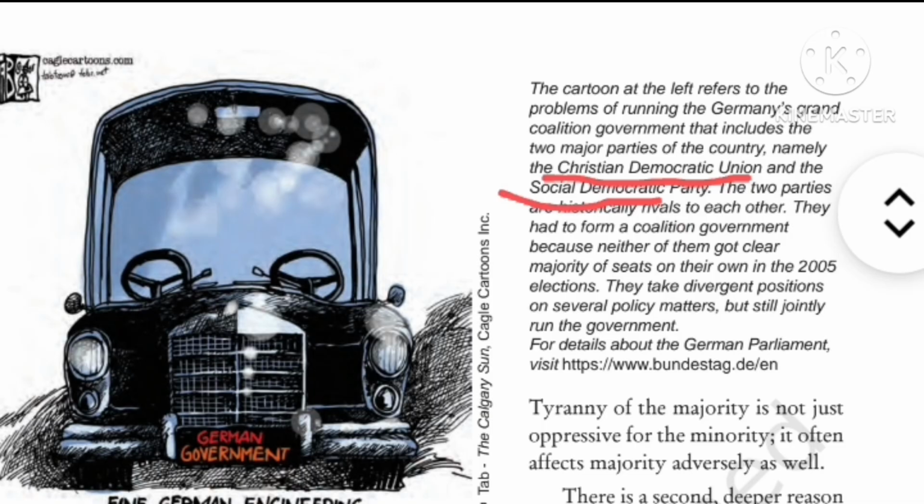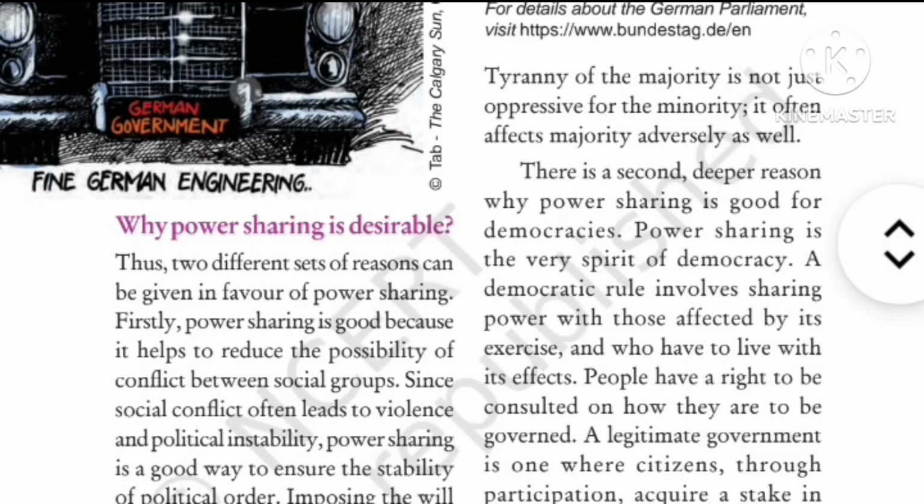So the second topic is again important: why power sharing is desirable. Look, two reasons are there. In the last paragraph, a highlighted word is written in red color, which is prudential, and the second reason would be moral. So why is power sharing desirable? What is the need of power sharing? Why is it important to share power? So two reasons are there. Let's discuss in detail. Two different sets of reasons can be given in favor of power sharing.